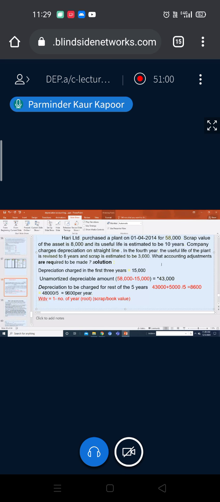So whenever your life is changing and the scrap is changing, if scrap is going upward, you have to deduct the extra scrap value from the book value. And if your scrap is going downward, it means you have to reverse the scrap which you had deducted extra initially. Then you deduct accordingly, and your depreciation will be charged.